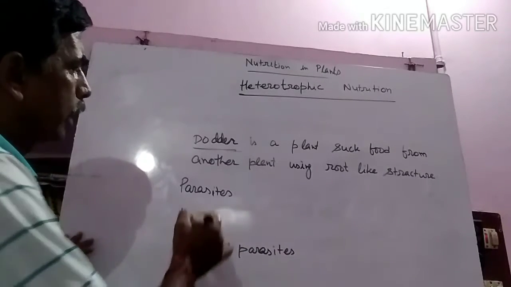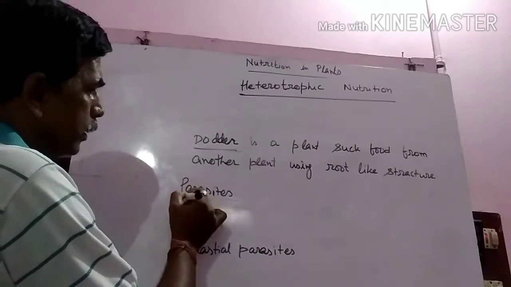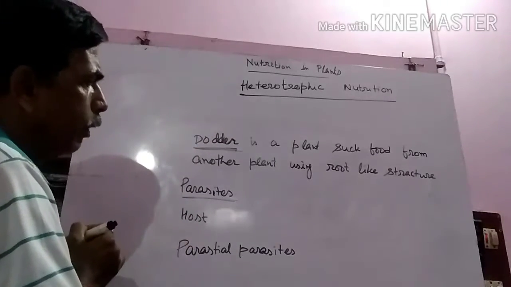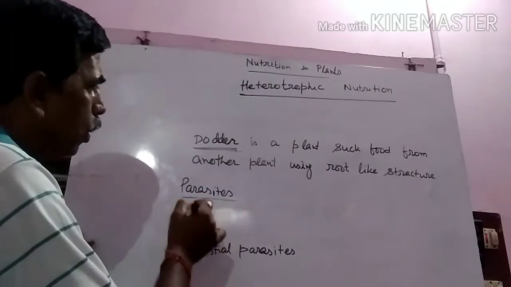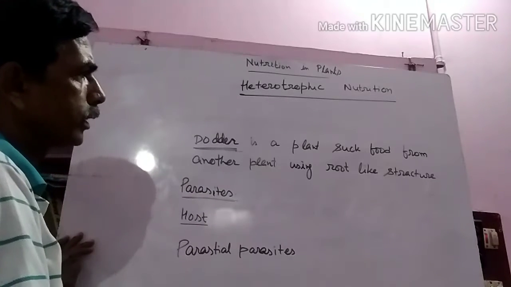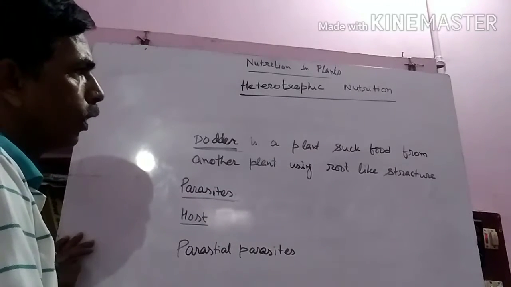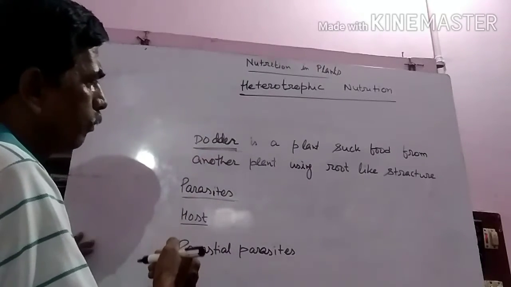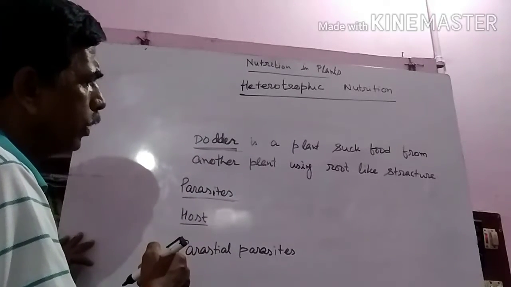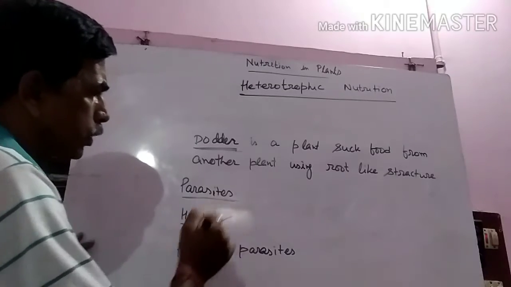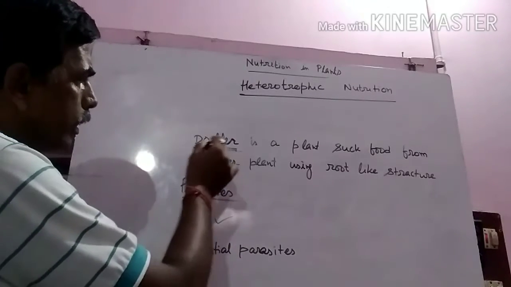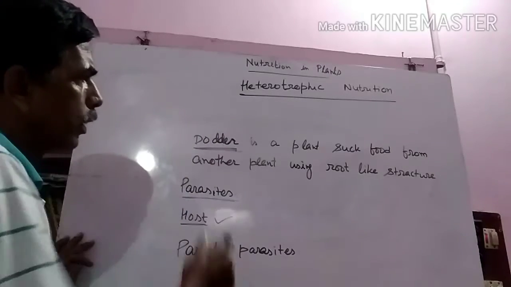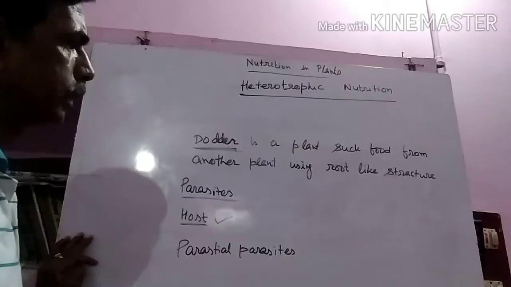These types of plants are called parasites. So dodder is a parasitic plant, and the plant which provides food or on which the parasite depends is called the host. So the parasite is the dodder and the host is the plant on which the dodder survives.